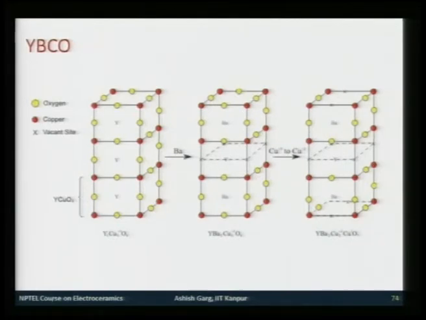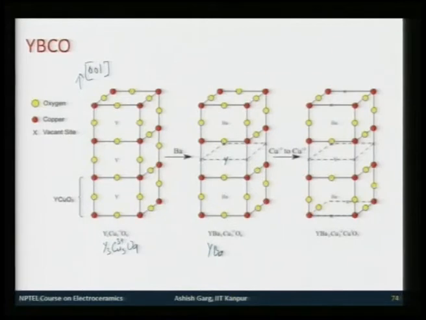So, the structure is something like this. This is your Y Cu3 O9 structure. Cu is in 3+ state. These are the YCu3 perovskite units which are stacked along the c axis. So, this would be the 001 axis of the unit cell, and what you do now is you start replacing yttrium by barium. 2 of these top and bottom yttrium atoms are replaced by barium, but the center one still contains yttrium. As a result, you reduce the number of oxygen atoms.